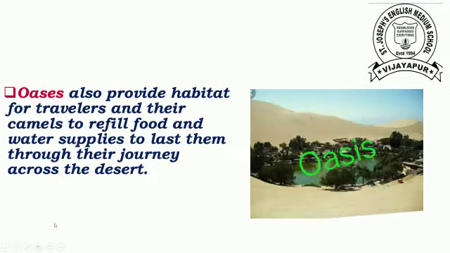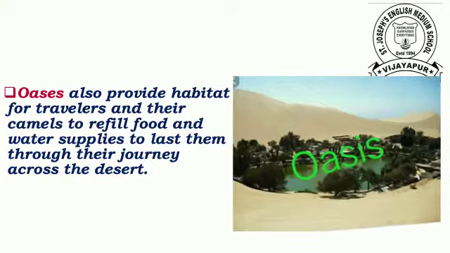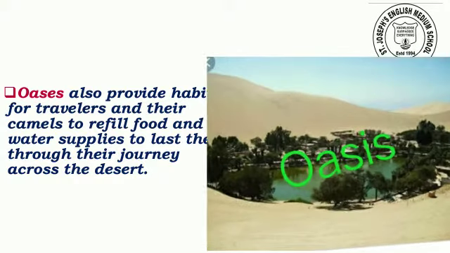What do you mean by oases? Oases also provide habitat for travelers and their camels, with relief food and water supplies to last them through their journey across the desert. An oasis is a place in the desert where water comes up to the surface from deep ground.